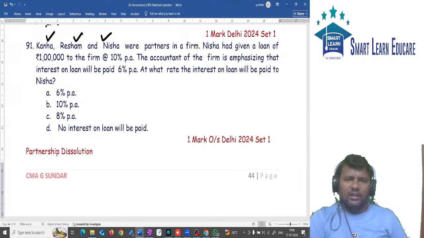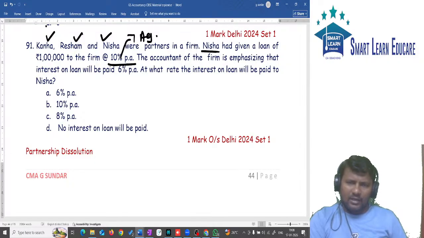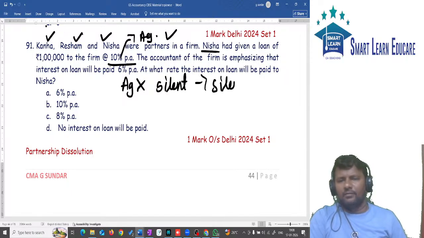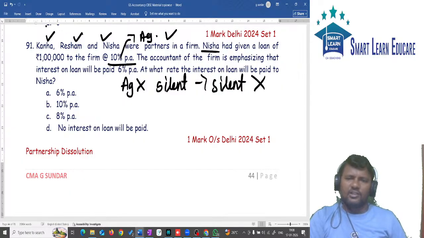K, R, N are partners. N gives a loan to the firm, 1 lakh. Loan is given as 1 lakh at 10%, meaning the rate of interest is given. It means that this is the rate of interest which is given in the agreement. Whenever you have something in the agreement, you should go with the agreement rate. If the agreement is silent, then only silent features of partnership will apply. In this question, silent features of partnership should not be applied. What rate will be paid now? 10% rate will be paid.